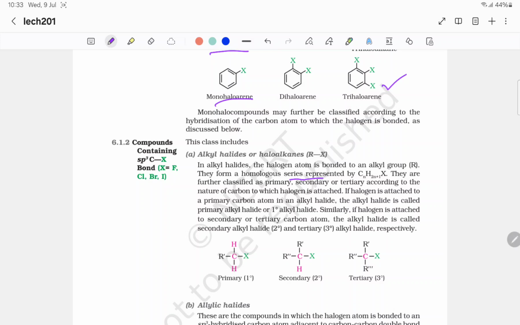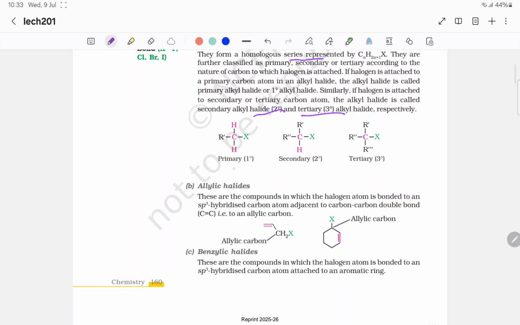If halogen is attached to a primary carbon atom in an alkyl halide, the alkyl halide is called a primary alkyl halide. Similarly, if halogen is attached to a secondary or tertiary carbon atom, the alkyl halide is called a secondary alkyl halide or tertiary alkyl halide. So this is the halogen attached to the primary carbon, then this is the halogen attached to the secondary carbon, and this is the halogen attached to the tertiary carbon atom. So it's a tertiary haloalkane.